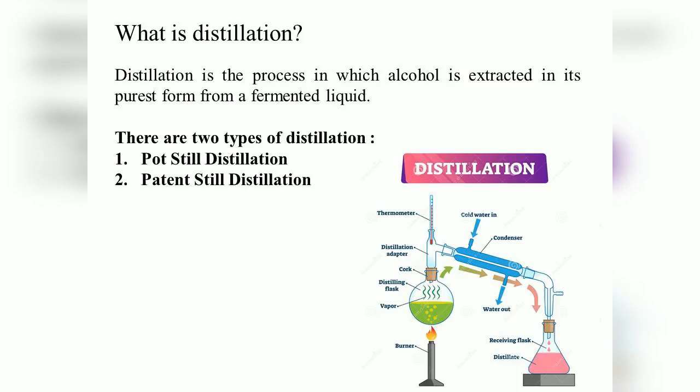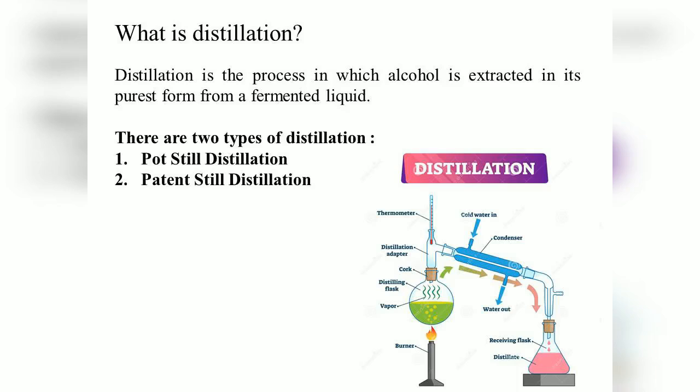As I mentioned to you in the last class, any fermented liquid will contain alcohol, and when you have to extract that alcohol from this liquid, like for example there is a mixture of A and B, and out of that you want to separate A, that process in which you are extracting a particular part from that liquid content is called distillation.